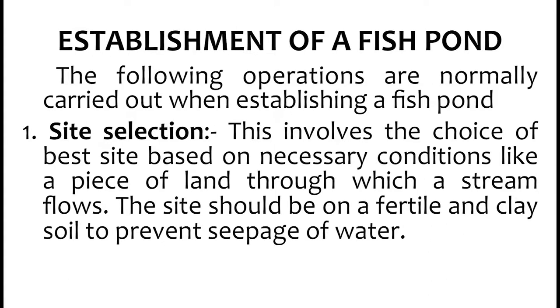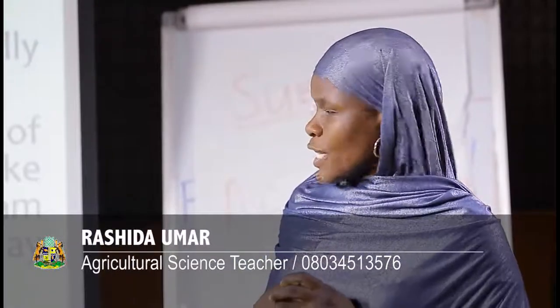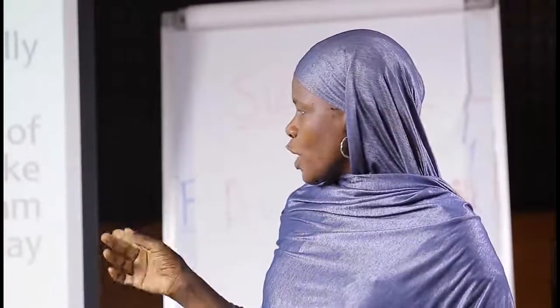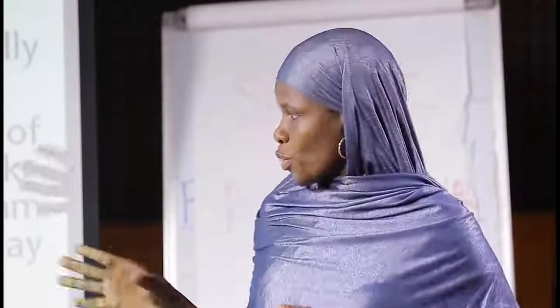What we are saying here is that the first thing you do, you have to select a site where you make your fish pond. And in the process of selecting, you have to look for a place that is very close to the river flow. Secondly, the soil that you are going to use has to be a clay soil, to prevent seepage of water, so that your water will not be running out.